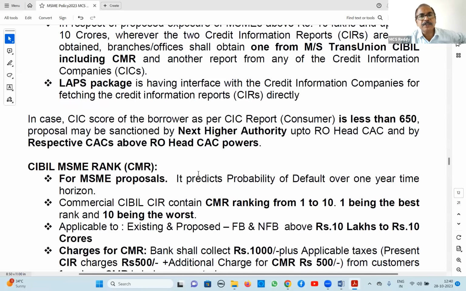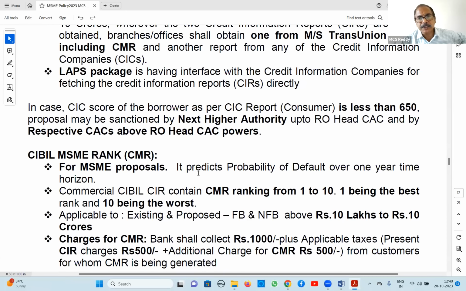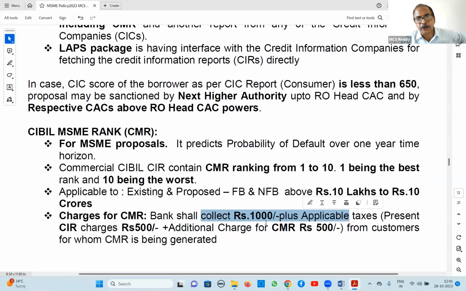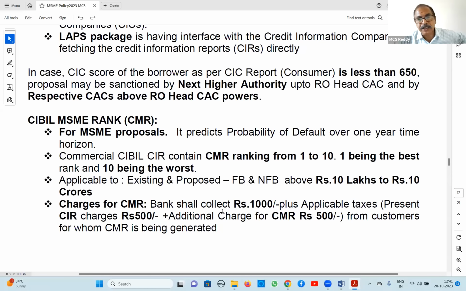CIBIL MSME Rank, this is what we called CMR just now. For proposals, there are rankings from 1 to 10 in CMR ranking. 1 is the best rank and 10 is the worst rank. It is applicable for above 10 lakhs up to 10 crores. And the charges have been enhanced this year. Earlier it was 900 rupees; now it is 1000 rupees plus applicable taxes. Out of that, CIR charges are 500 and additional charges for CMR are 500. So this current year the charges for CMR changed from 900 to 1000 rupees.